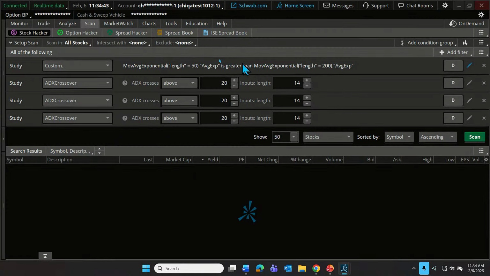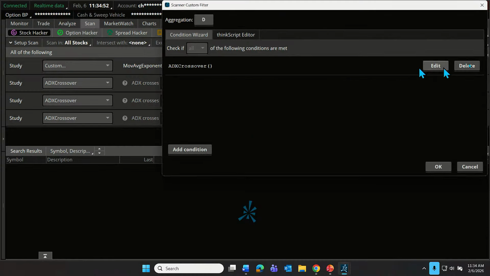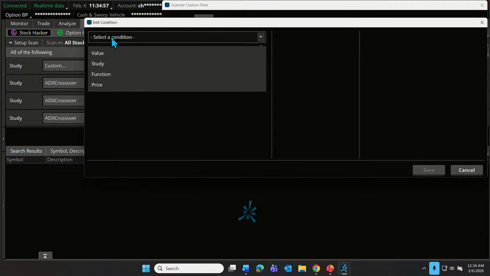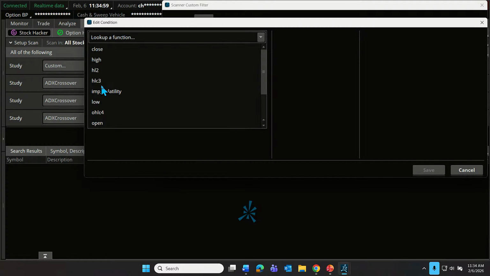Second requirement, let's make sure that price hasn't fallen below the 200. So let me click on the little Customize. Let's delete the ADX crossover and add our own condition. And this, we're going to have price. Let's just say today's opening price. Open, close is probably not going to make a ton of difference.